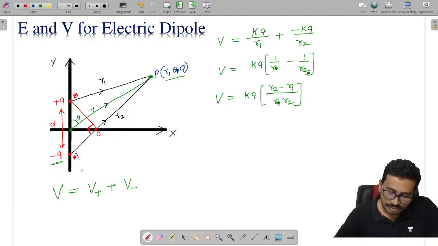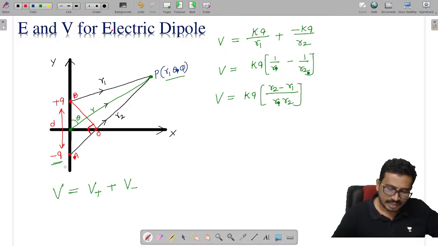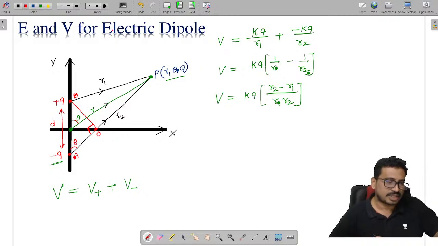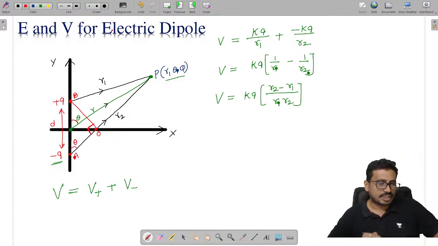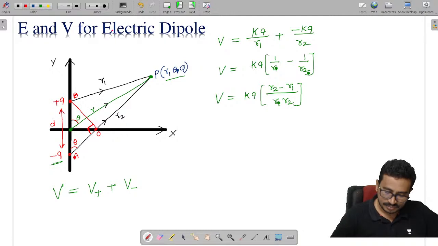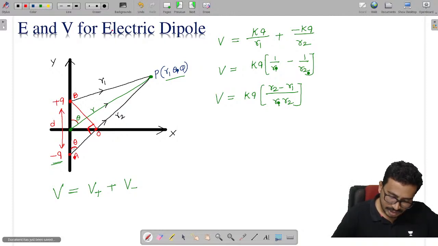Now it is a right angle triangle. If you see carefully, this angle is theta, so this angle will also be theta, in parallel lines. The distance between the two charges is very small compared to this OP distance. This is theta.